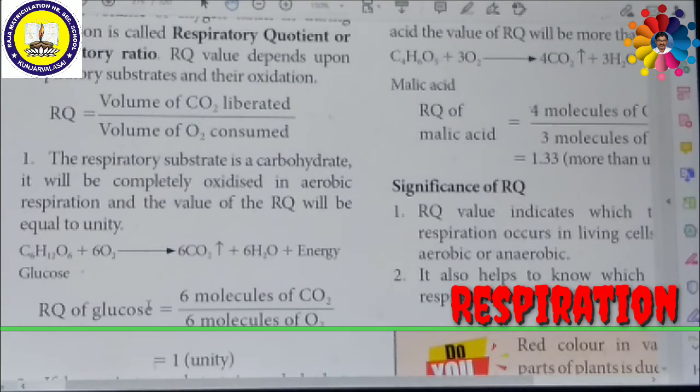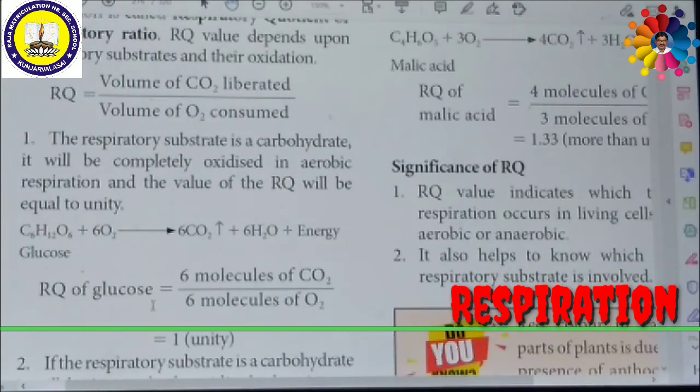In this process, 6 carbon dioxide molecules are evolved and 6 oxygen molecules are utilized. Therefore, the respiratory quotient of glucose is 6 molecules of carbon dioxide evolved by 6 molecules of oxygen consumed, so 6 by 6 is equal to 1. It is unity. So the respiratory quotient of a carbohydrate substrate is 1, or unity.